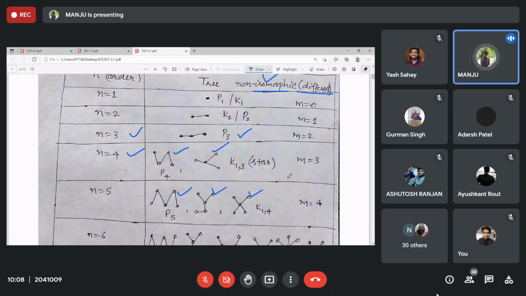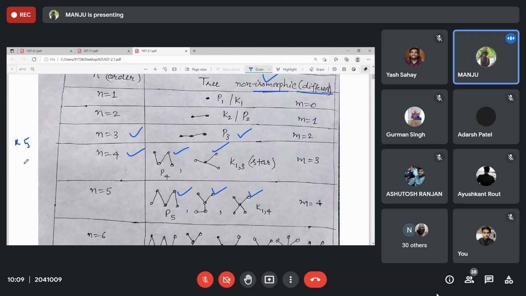And if you talk about all the trees, whether isomorphic or non-isomorphic, corresponding to 5 vertices A, B, C, D, E, how many trees exist? That will be the number of spanning trees for K5, the same as the number of trees for n is equal to 5.